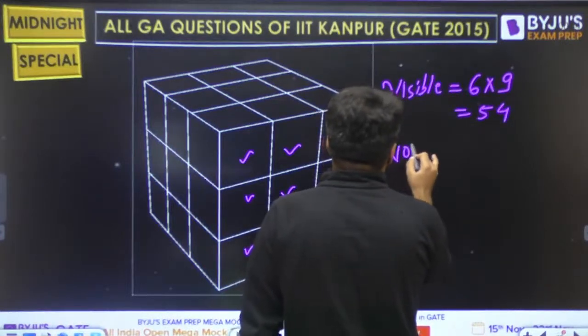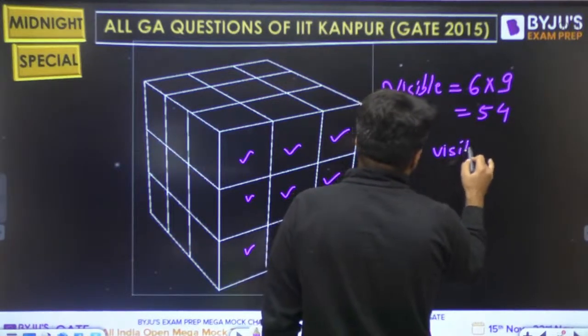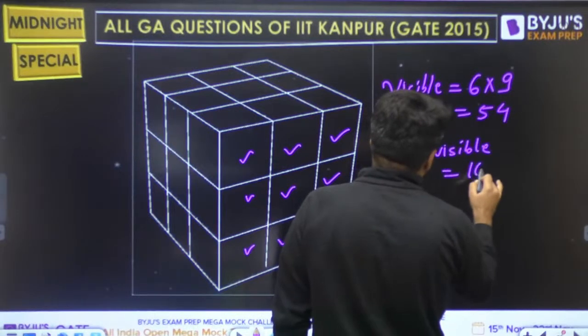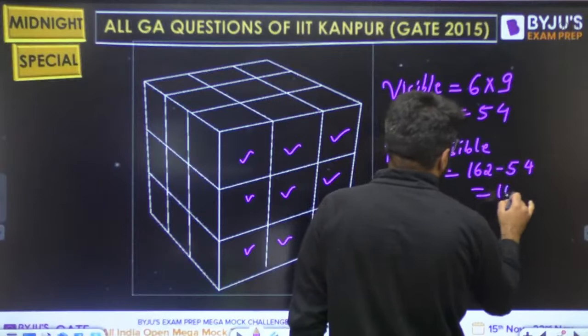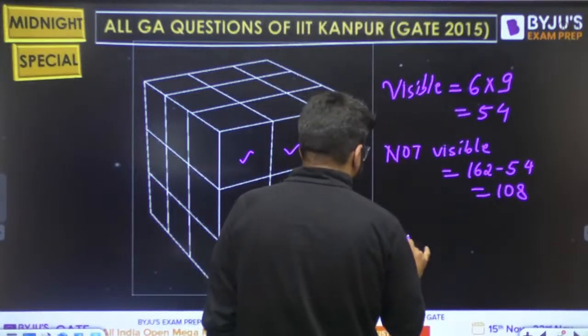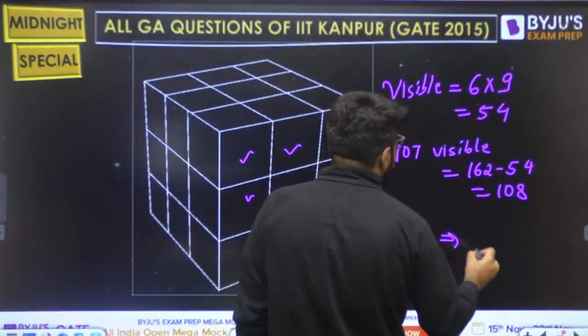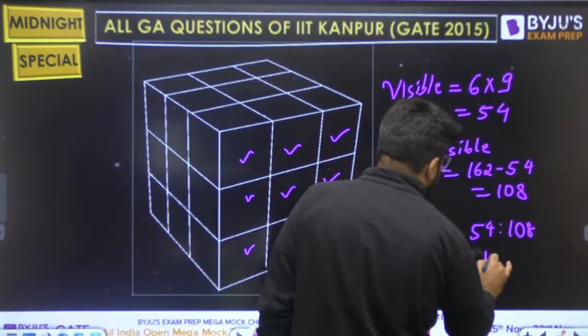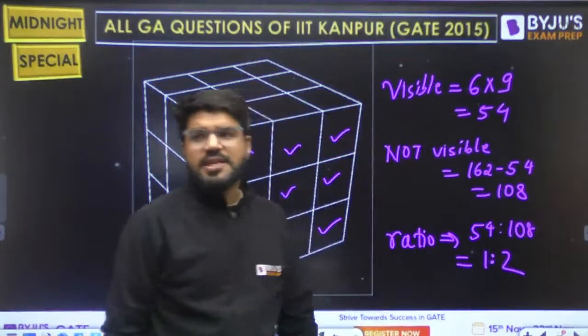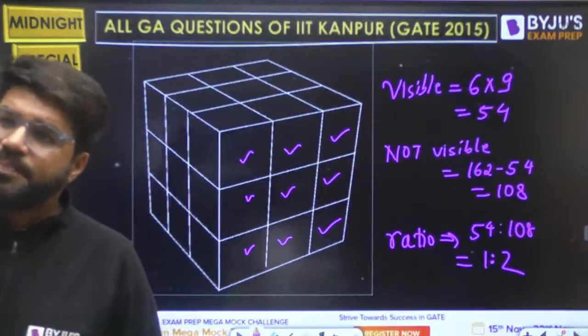So which of the faces are not visible? That is the total 162 minus 54. These are not visible, that is 108. So what is the ratio of the visibles to the not visibles? 54 is to 108 is as 1 is to 2. Simple logic hai na?